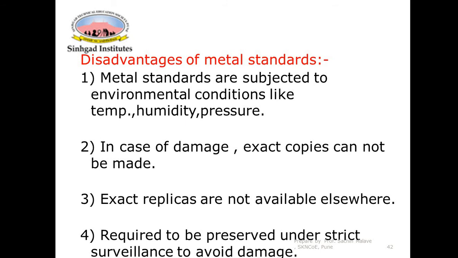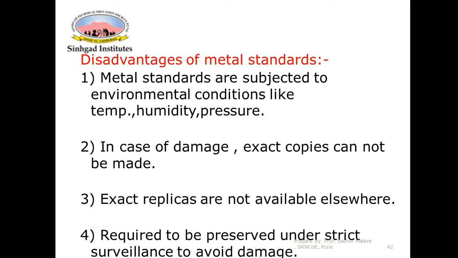It is inherent, because whatever sophisticated techniques you use, it is impossible to produce the exact replica of any physical object. So if the prototype gets damaged, it is impossible to produce the exact copies.